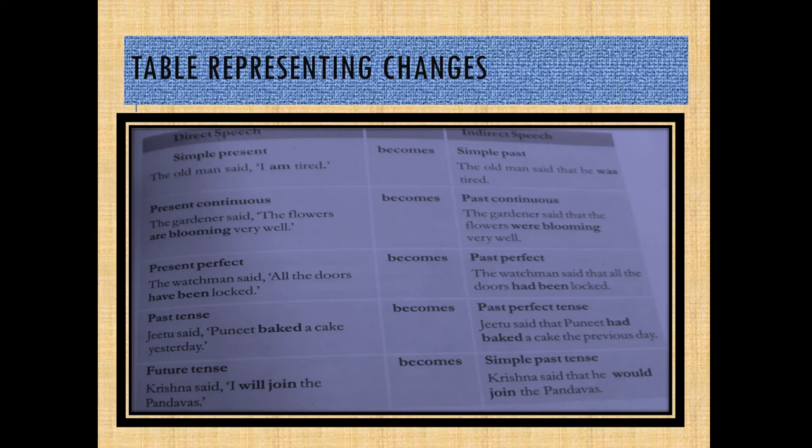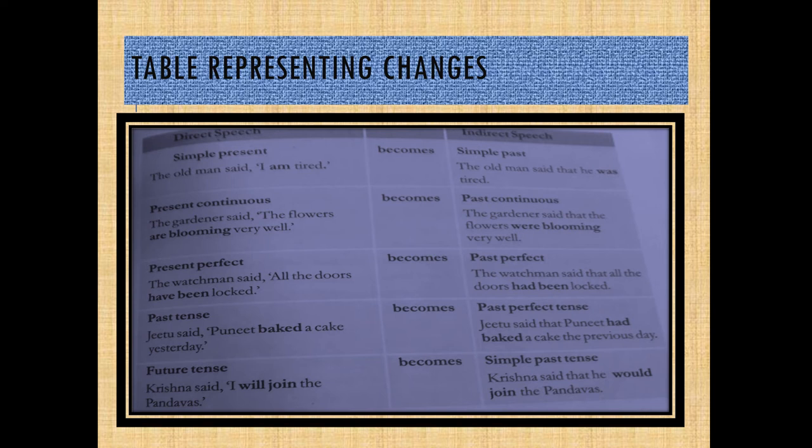Right? So, children, always remember these changes. As soon as you solve the exercise, first of all, see the tense of that sentence. It is in which tense, and according to the tense, you have to make changes.